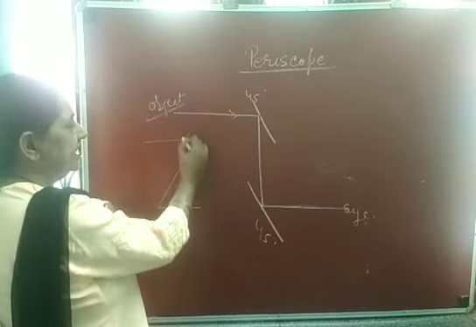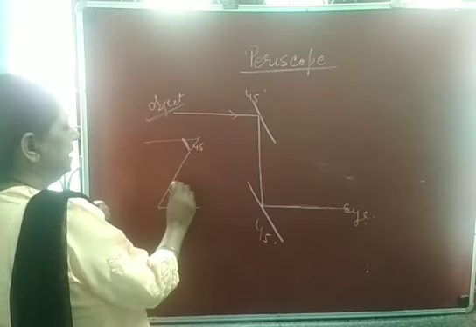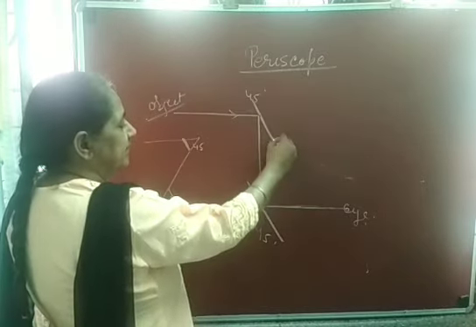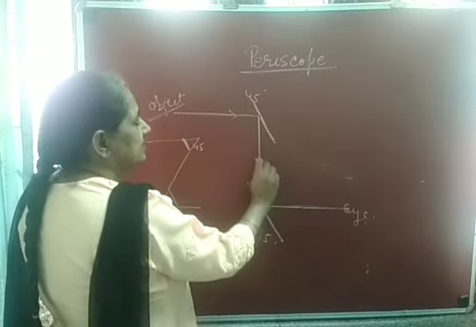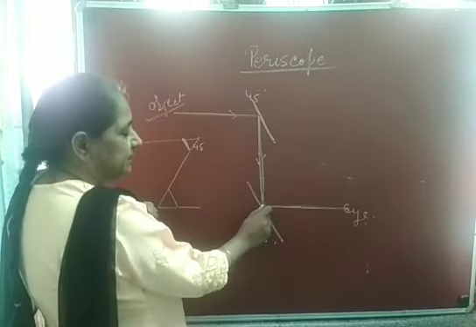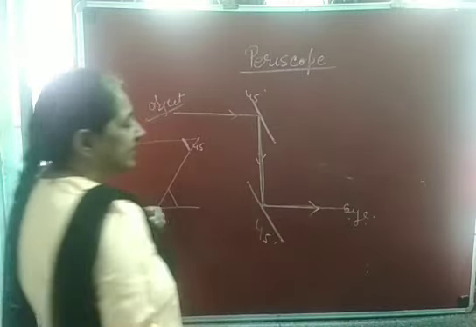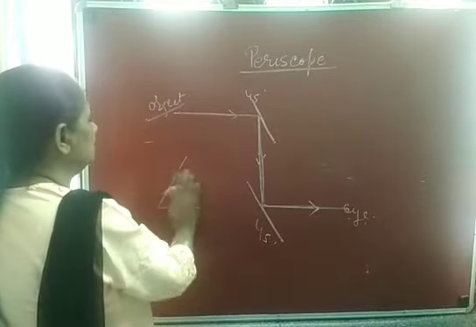Here you place one mirror at an angle of 45 degree, and here also you place a mirror at 45 degree. So here we have placed one mirror at 45. Here also take one mirror at 45. The incident ray, this reflected ray, and this ray reflected by this mirror will be incident on the other, and this reflected ray again reaches your eye and you can see the object. So this is used in the periscope.